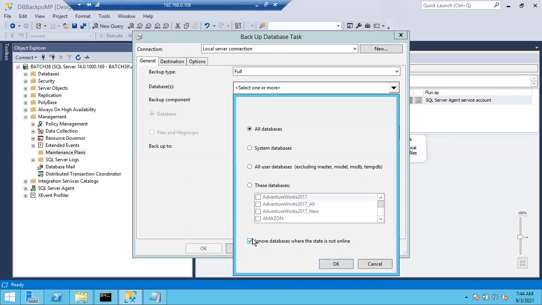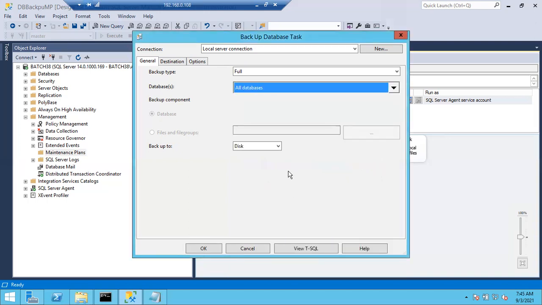Why? Because here you checked. If you uncheck it and the databases are in offline state, it will throw the error. It will take the backups of other databases, but for the databases which are in offline state, it is going to throw the error. Okay, so let me select, I have to choose this option.